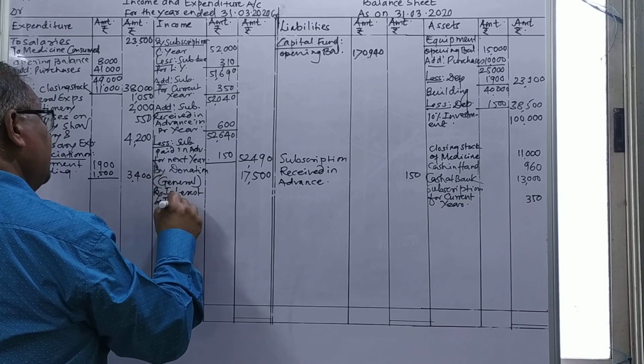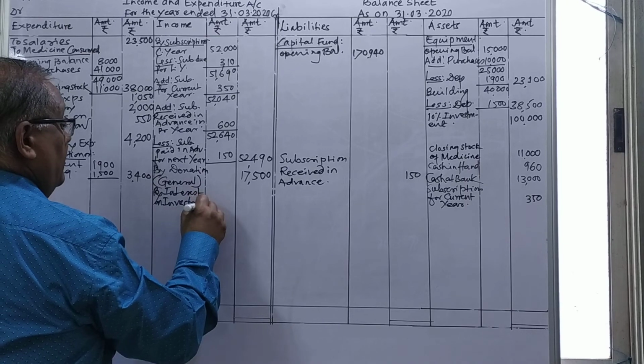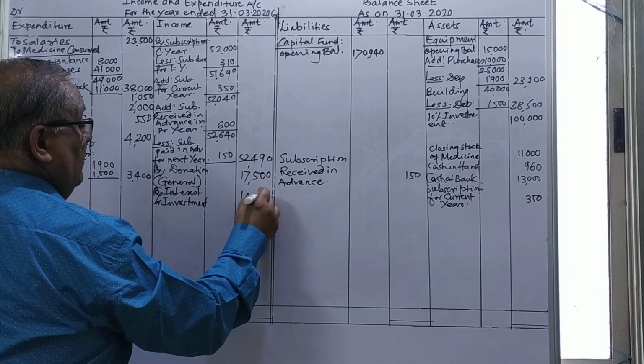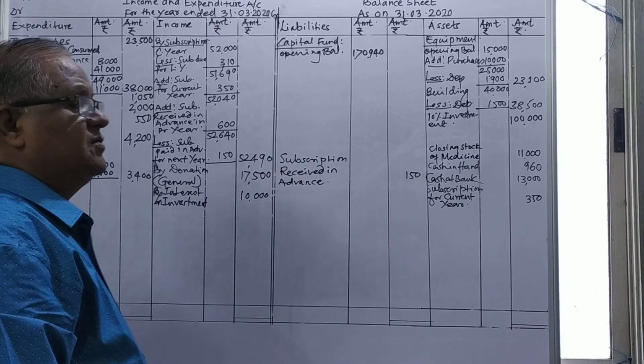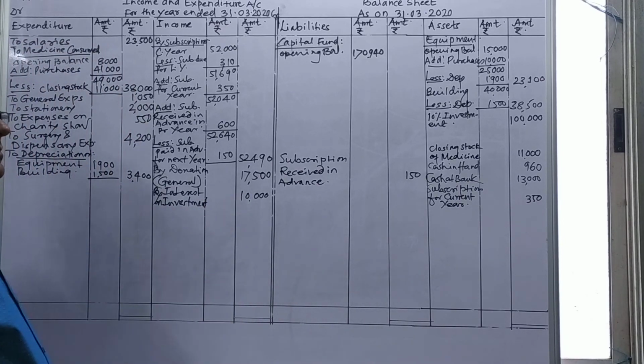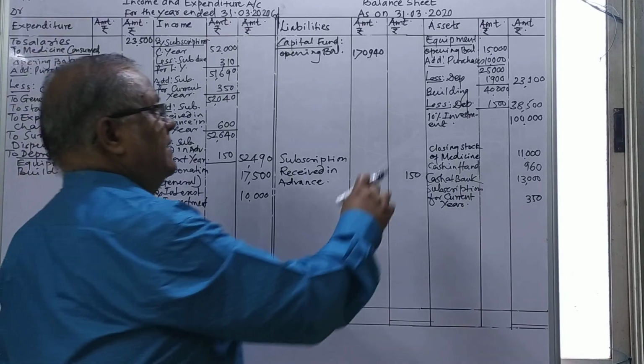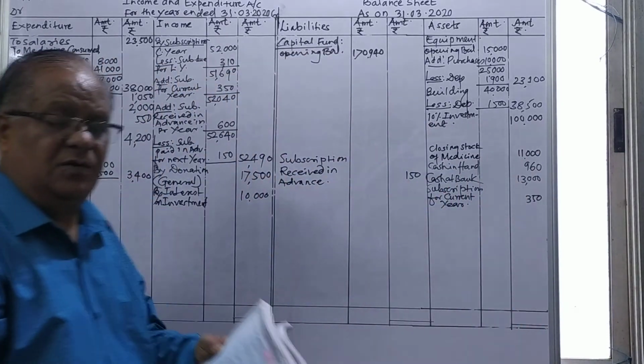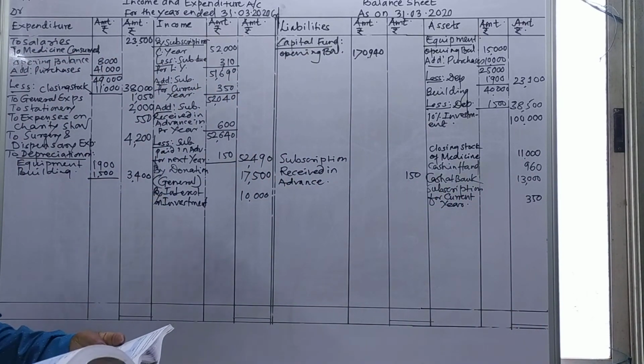Interest on investment, 10,000. If you calculate 10% on 1 lakh, it comes to 10,000. Therefore, this interest on investment is shown 10,000 amount, and here 10% directly shown outer column. That is 1 lakh amount is there, 10%.